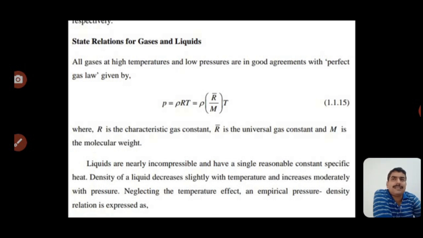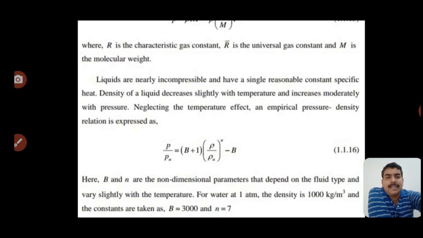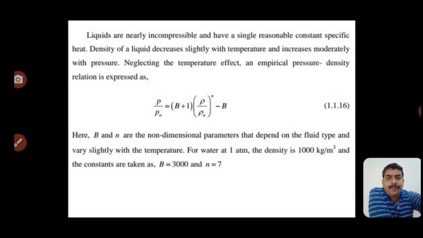Now, liquids are nearly incompressible and have a single reasonable constant, that is the specific heat. Density of liquid decreases slightly with temperature and increases moderately with pressure. Neglecting the temperature effect, an empirical pressure-density relation is expressed here.